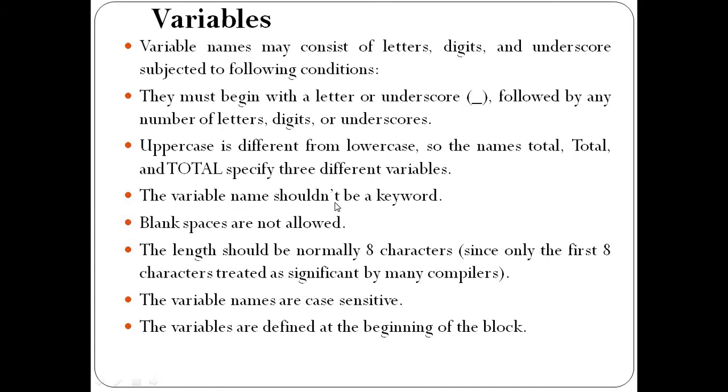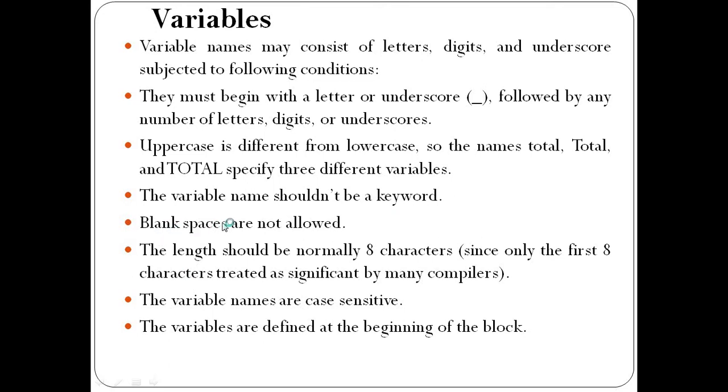The variable name should not be a keyword. So what is a keyword? C tokens. We have already seen that concept in a previous video. Keywords mean reserved words. They have a special meaning and are used for a special purpose in a program. That's why we cannot use a keyword as a variable. Keywords cannot be used as variable names.